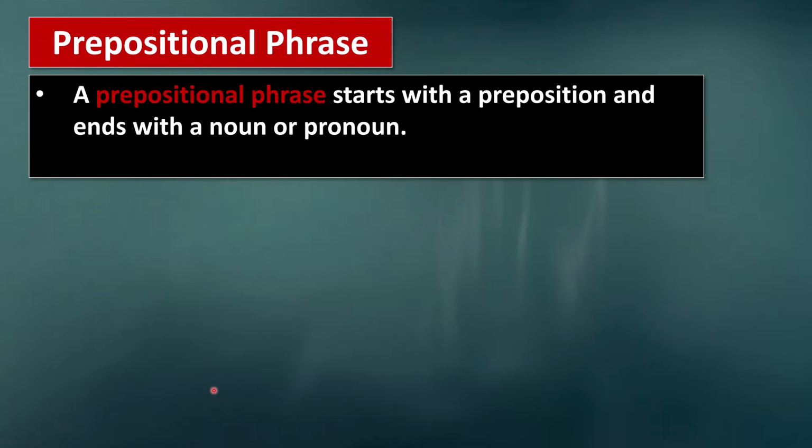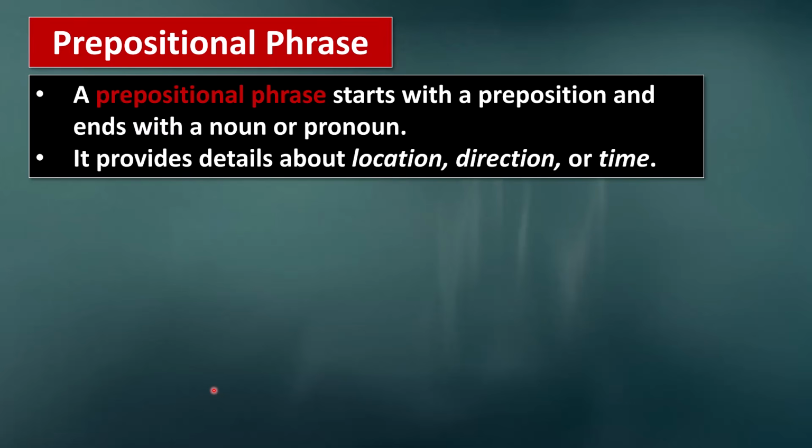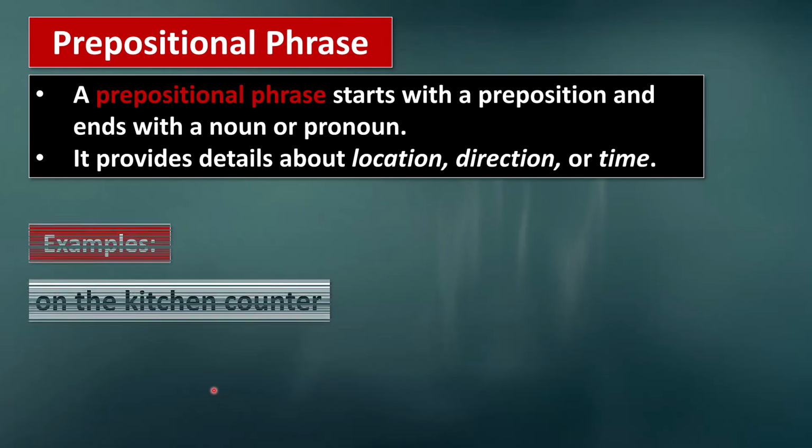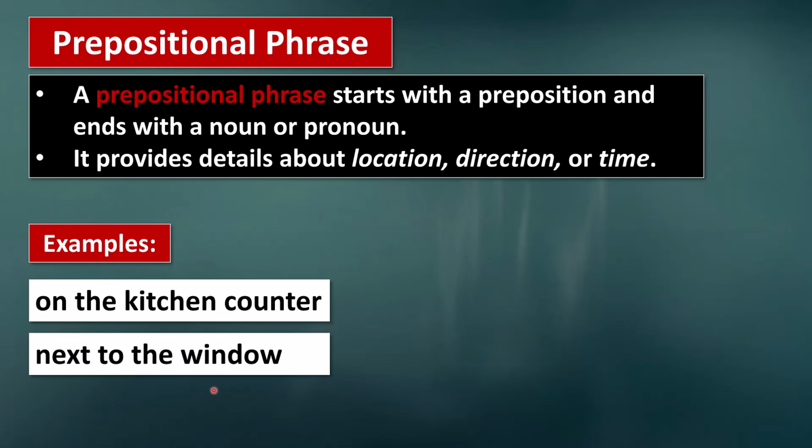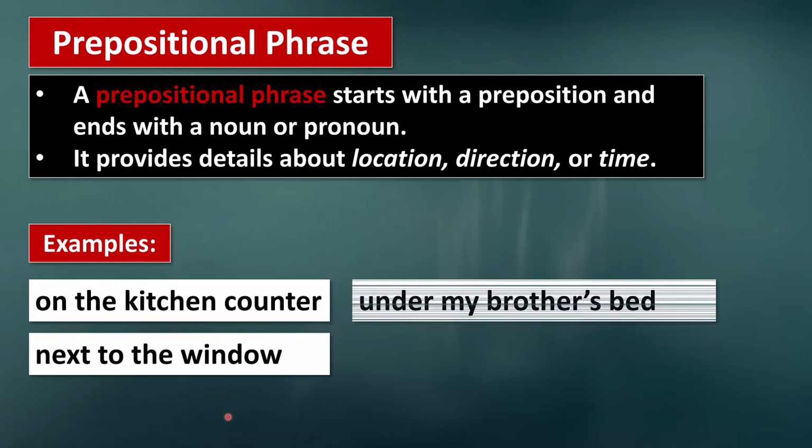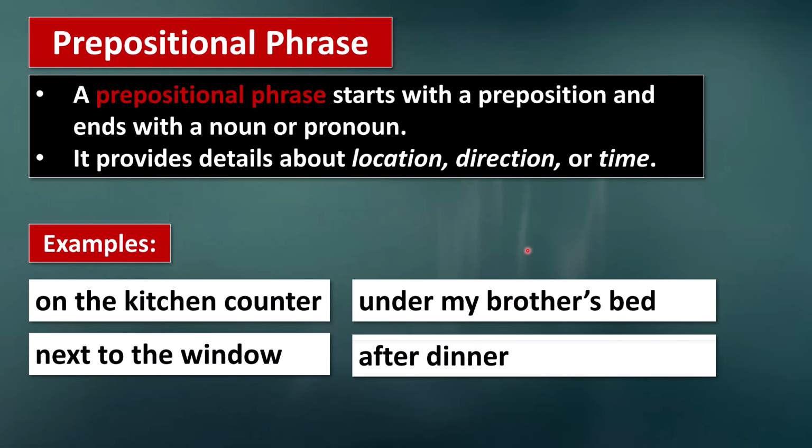And finally, let's talk about prepositional phrases. And a prepositional phrase starts with a preposition and ends with a noun, a pronoun, or a noun phrase. And it provides details about location, direction, or time. Here's an example. On the kitchen counter. Next to the window. Under my brother's bed. After dinner. To the park.